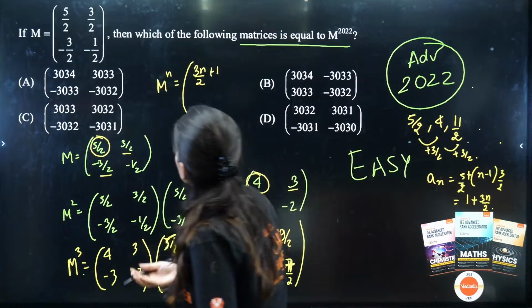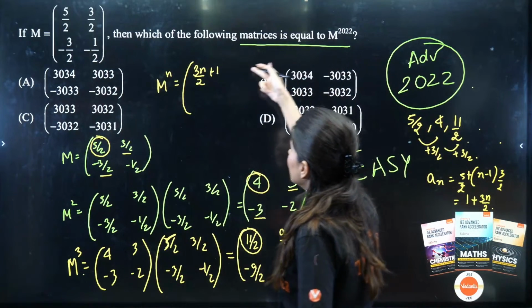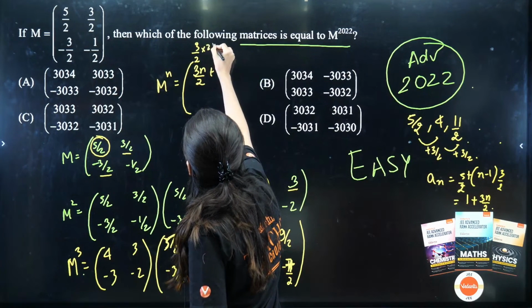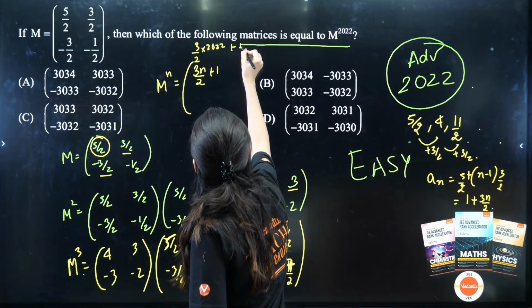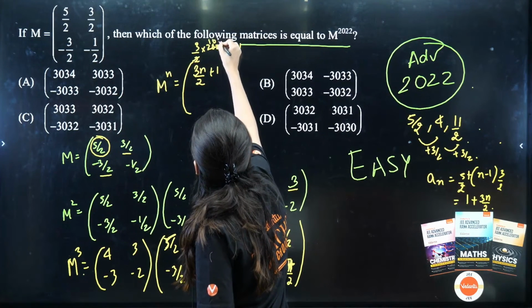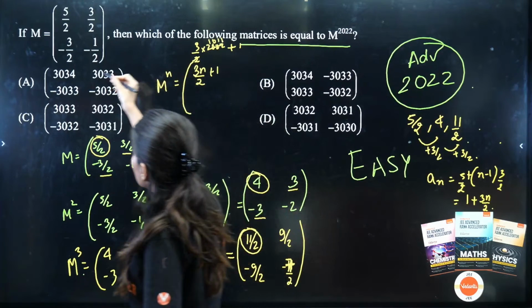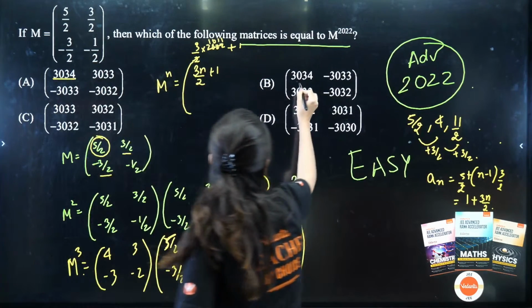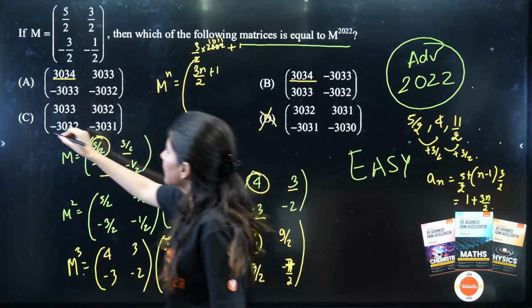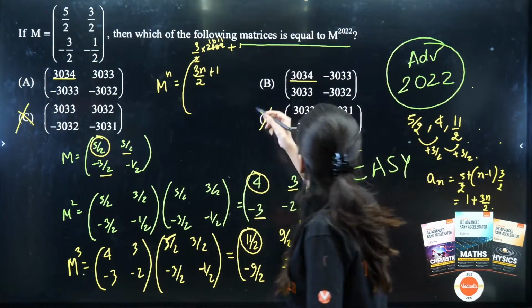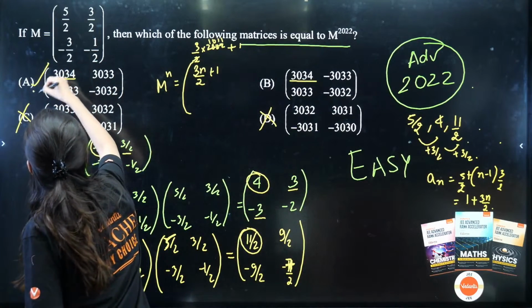So the moment you put, what you have to figure out? 2022. So the moment you put 2022 over here, 3 by 2 into 2022 plus 1, that is going to give me 3033 plus 1, 3034. So this could be the correct answer. C and D are wrong. And also one more thing, these two should be same. Yes. So out of A and B, clearly option A is correct.